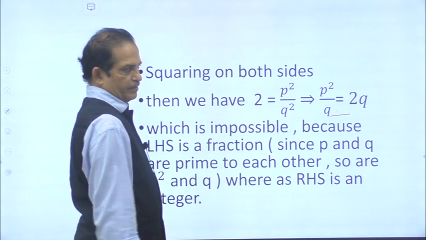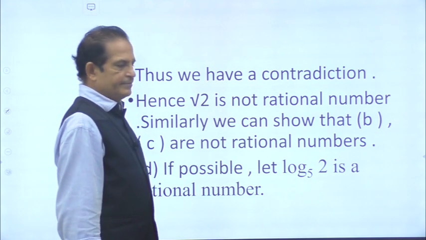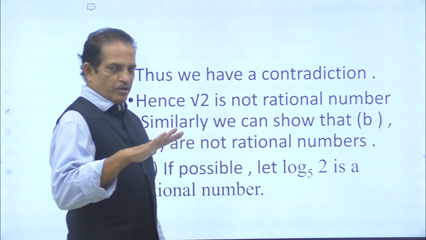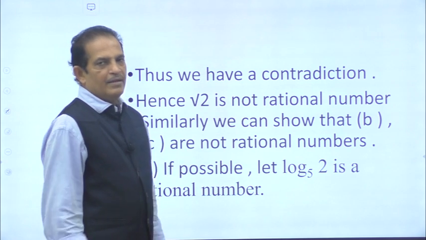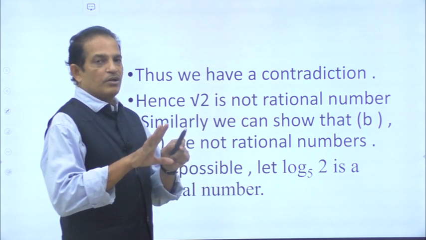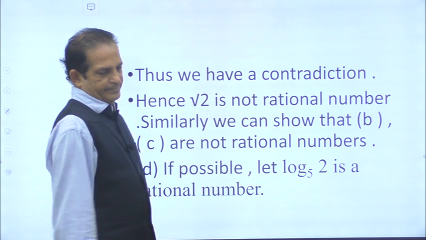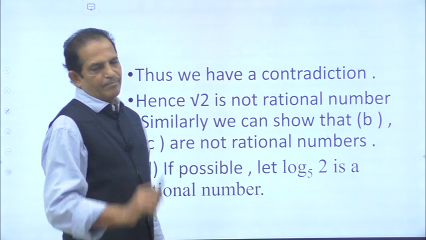This is impossible. Thus, we have a contradiction at this point. This contradiction happened because we have taken root 2 as a rational number. So, therefore, root 2 is not a rational number. That is how you have to prove root 2 is not a rational number.